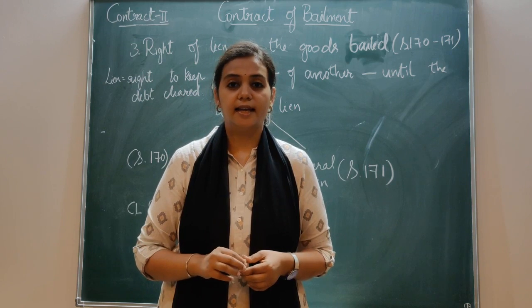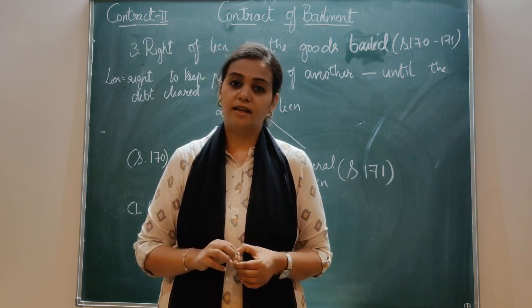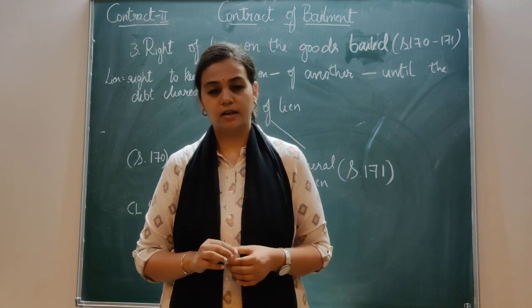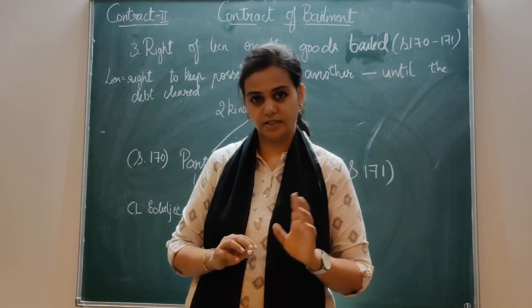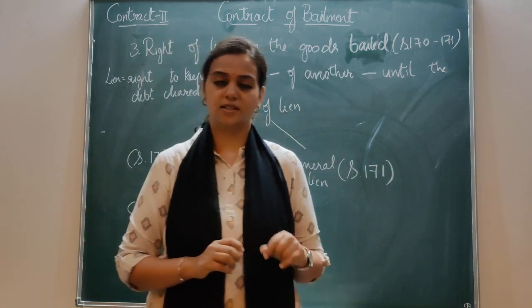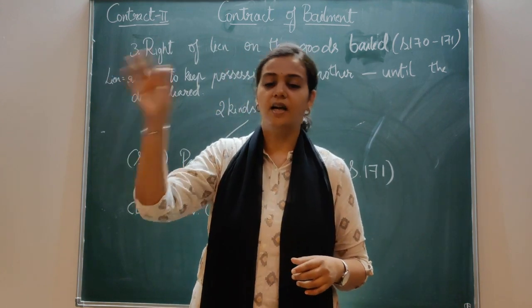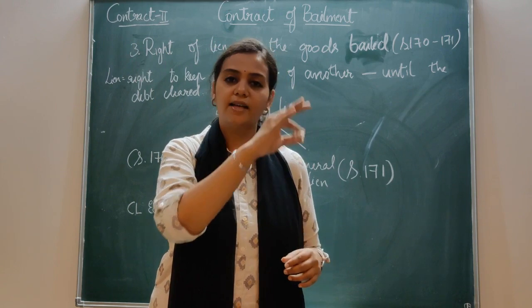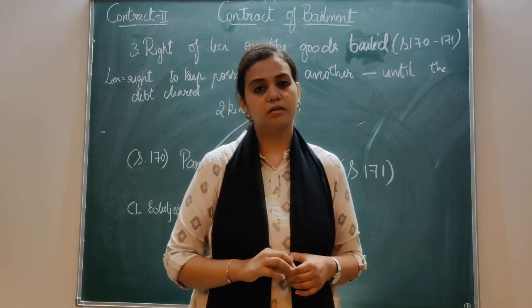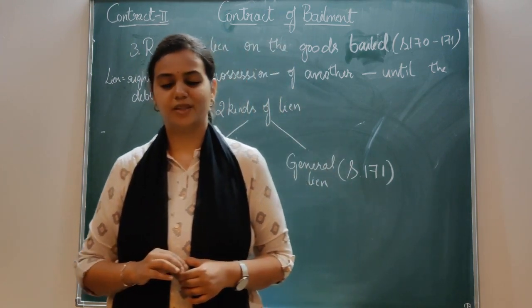That is, he can keep it in his possession till the debt, that is, the amount, is cleared or paid. Clear? For the services rendered by B. Always try to complete by saying that for the services rendered by B, the person A has to pay the amount to him.